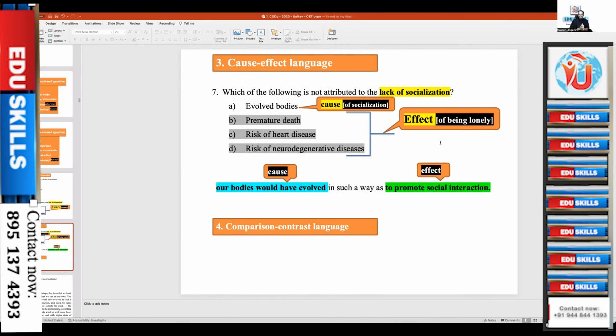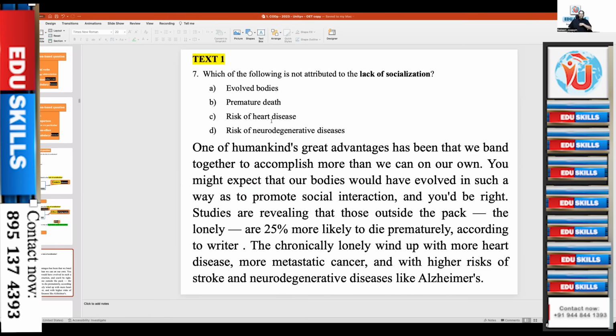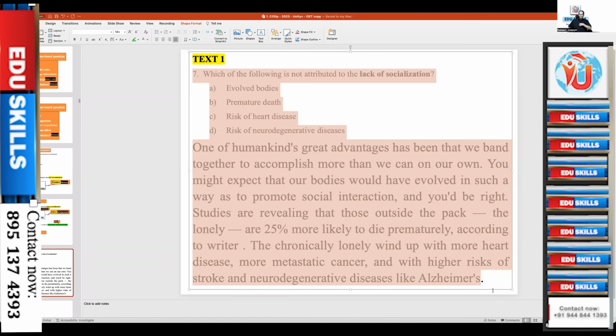This is a criterion they use in many questions. See, evolved bodies is the cause of solutions, and all other 3 are the effect of being lonely. As per the paragraph, we will be reading the paragraph. You see, our bodies should have evolved in such a way as to promote social interaction. Social interaction is the effect. Body evolution is the cause. Let's check this. Now you know the questions, so we'll just read. Let's listen to this.